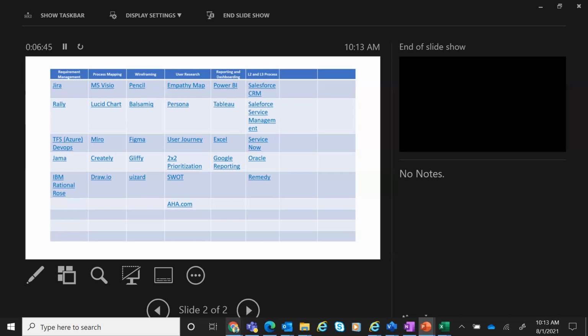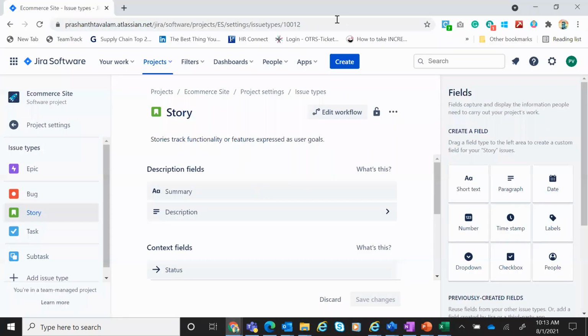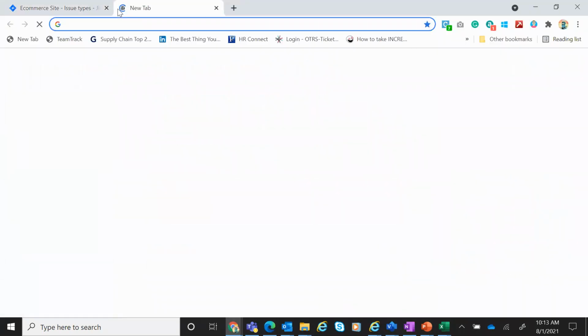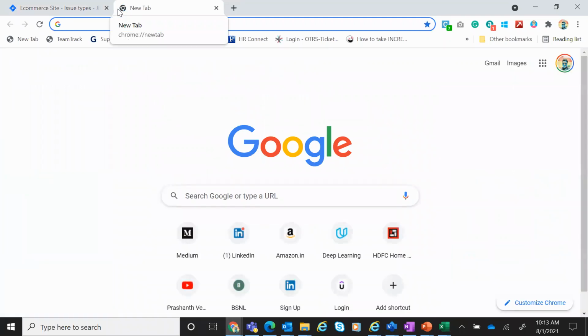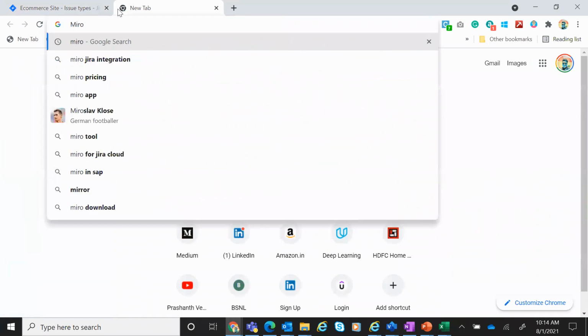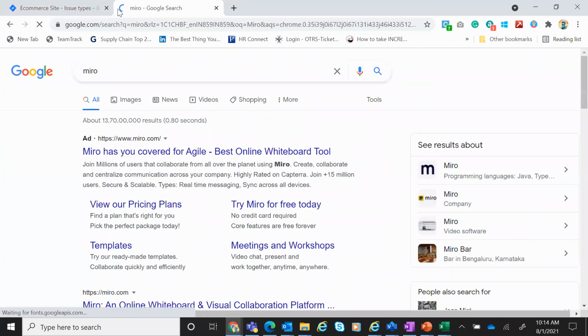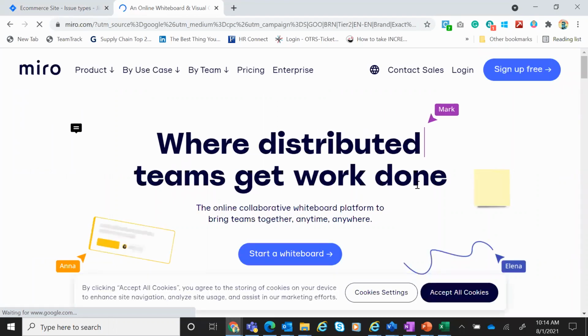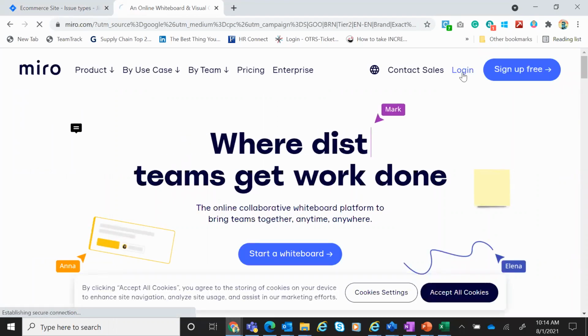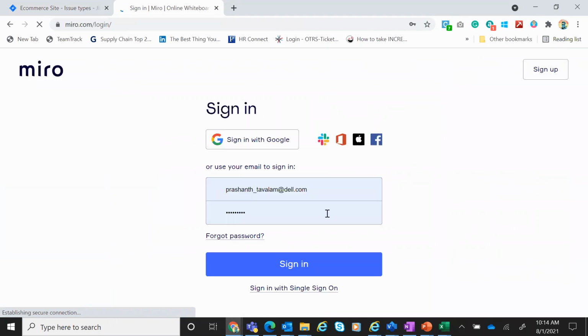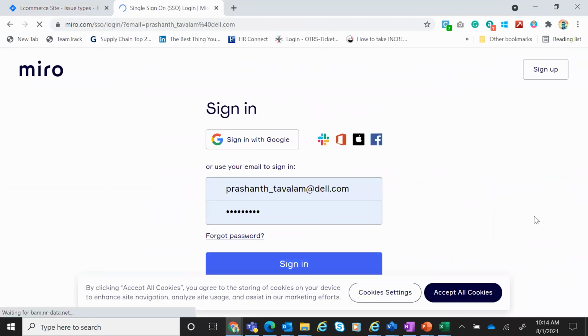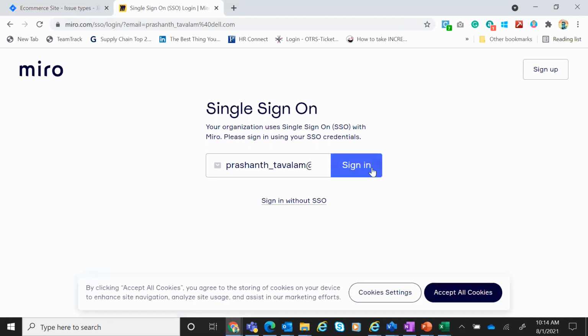Miro is for collaboration purposes. So Miro can also be used, let's say you have a team of 7-8 people, right? And you want to discuss together and put some ideas together. That's a great collaboration tool. Now if you're a BA working remotely, this is the best tool you can use for any sort of brainstorming and things like that. Okay, so let me quickly log in. I'll show you. See, I have an SSO, basically an account.